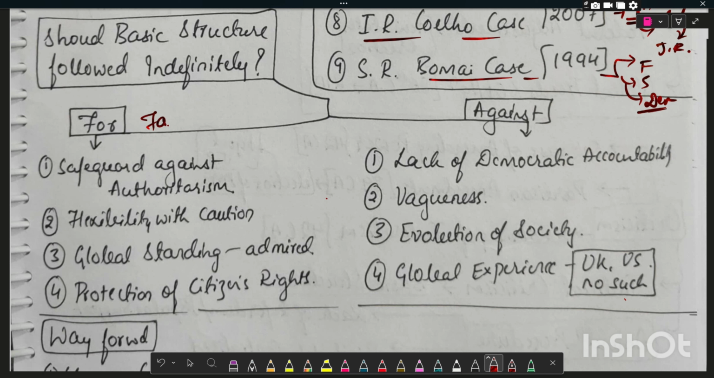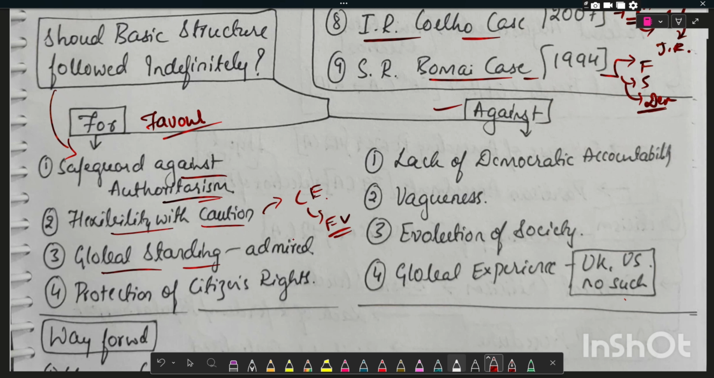There are some arguments in favor and arguments against. Basic structure doctrine safeguards against authoritarianism. Flexibility with caution, where it allows the necessary constitutional evolution while preserving the foundational values. Next one is global standing, where the doctrine of basic structure is admired worldwide. And last one is protection of citizens' rights, where without the basic structure doctrine, fundamental rights could have been eroded.